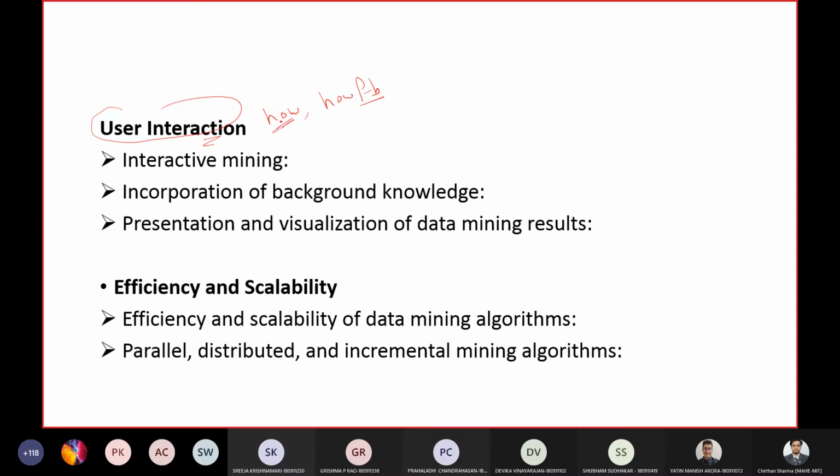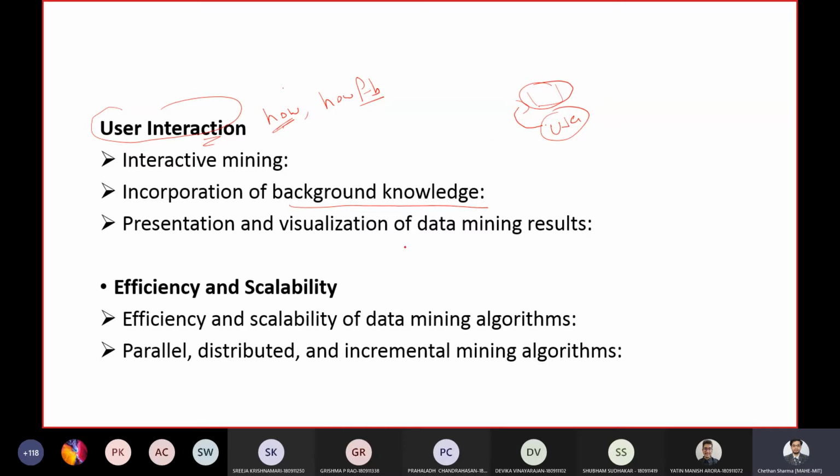First is how to interact with a data mining system. The second is how to incorporate a user's background knowledge. See, a data mining system might not have the exact background knowledge, but you as a user usually will have some knowledge regarding the background of the data. So how to incorporate this background knowledge into the data mining system.